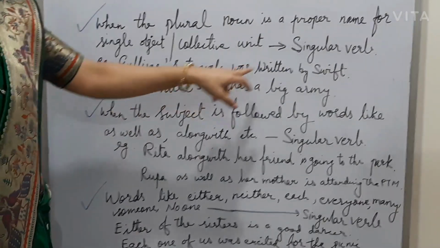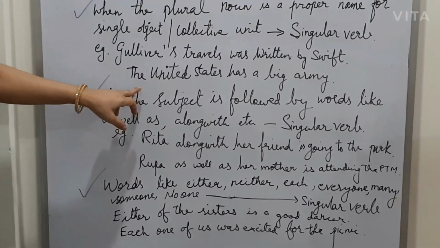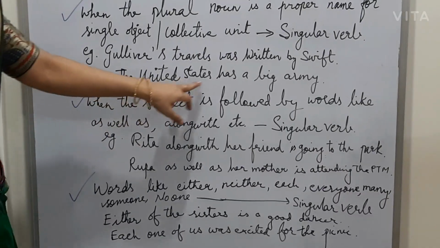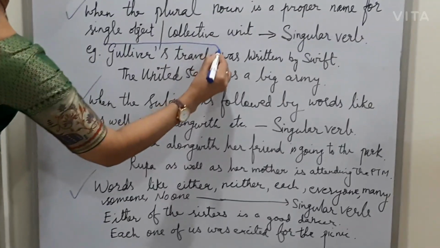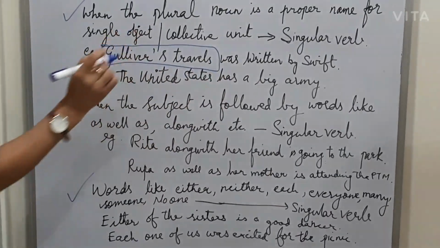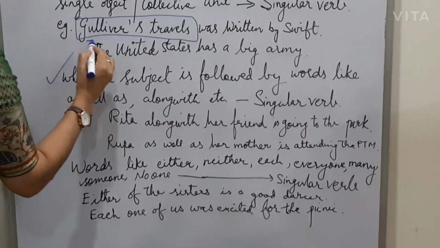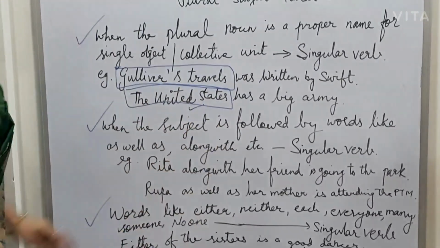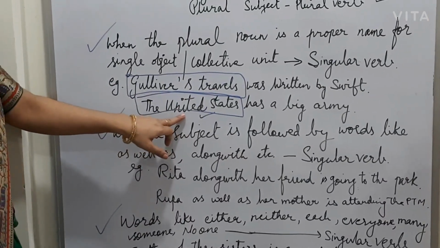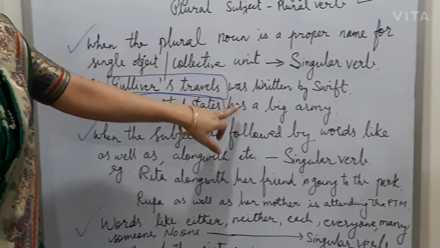Gulliver's Travels was written by Swift. Another example: the United States has a big army. So see, Gulliver's Travels, we have taken it as a single, collective whole. Same way the United States has. Here we are considering it as a single unit, and we are using the singular verb.